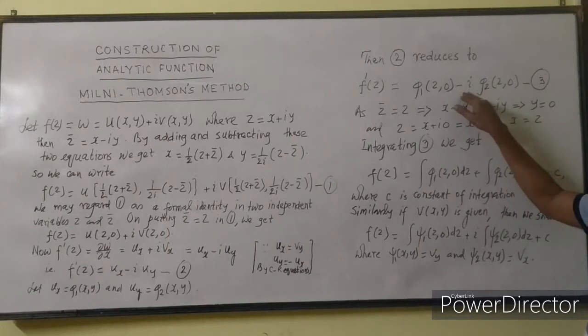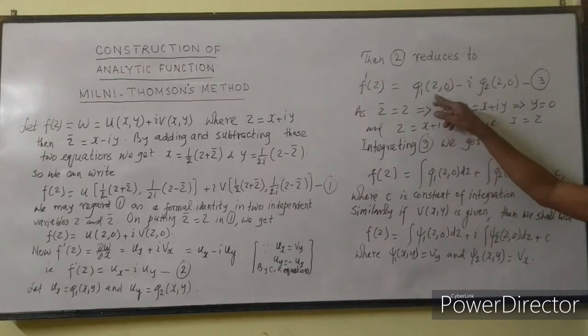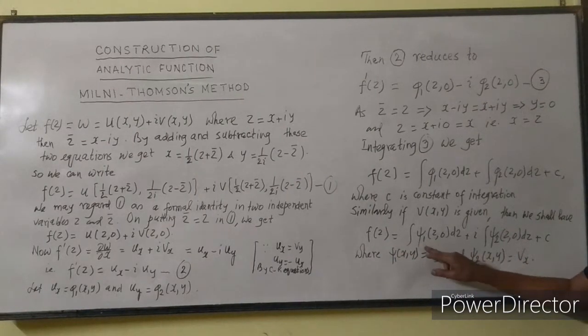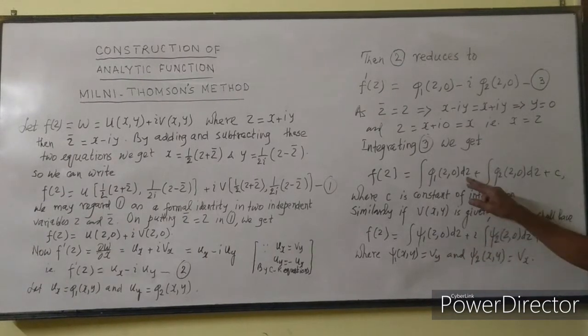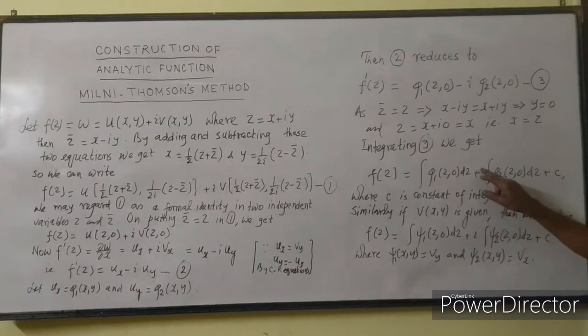Integrating 3, we get f(z) = ∫φ1(z,0) dz - i ∫φ2(z,0) dz + c, where c is the constant of integration. Similarly, if v(x,y) is given, then we should have f(z) = ∫ψ1(z,0) dz + i ∫ψ2(z,0) dz + c. Here it should have been minus.